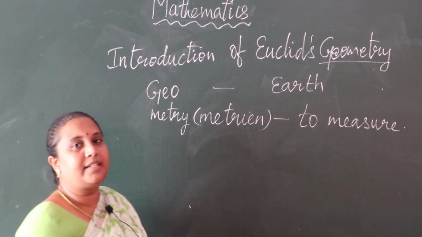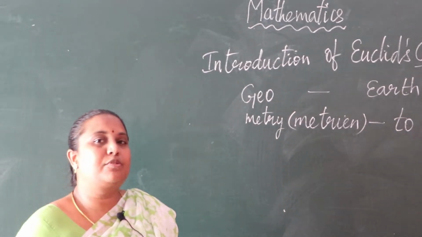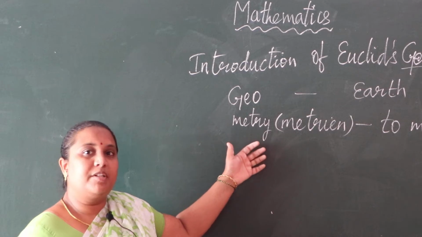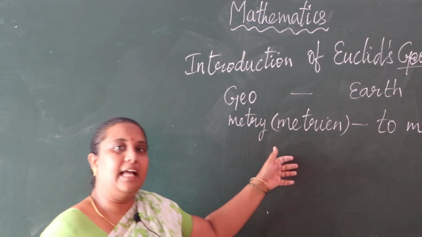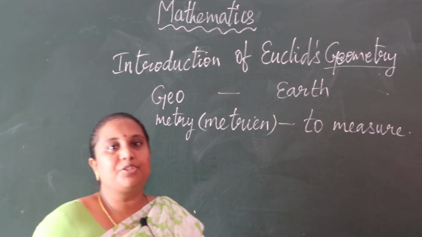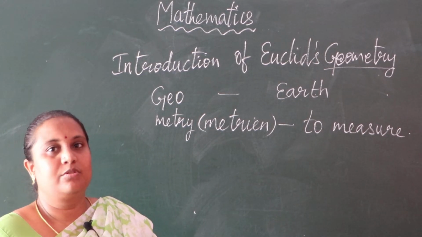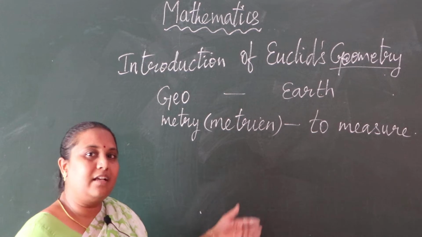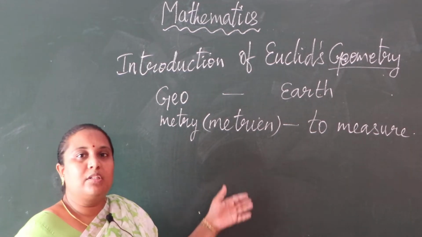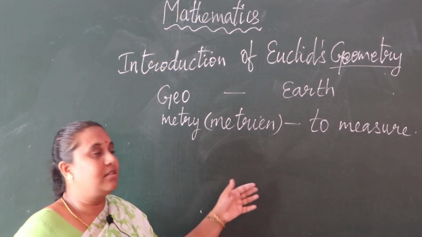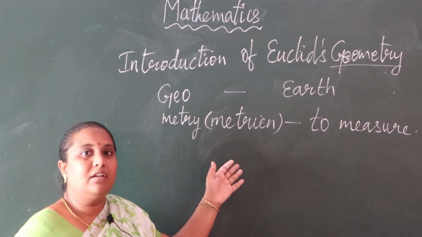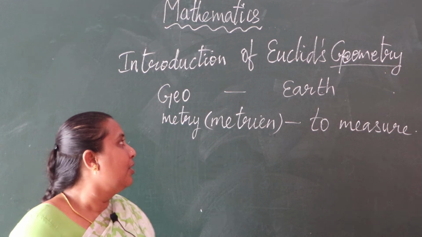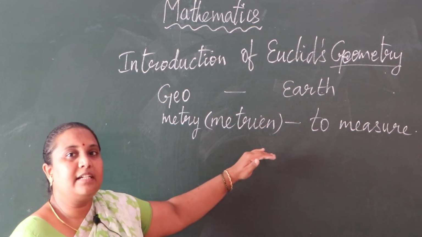In ancient times the people used to measure the land. They were using geometry for measuring the land. Is it only measuring the land? No. It is measuring all the objects and all the things also. And one more thing, we are using geometry to prove statements also, to give proofs of things. Here that is Euclid's geometry.